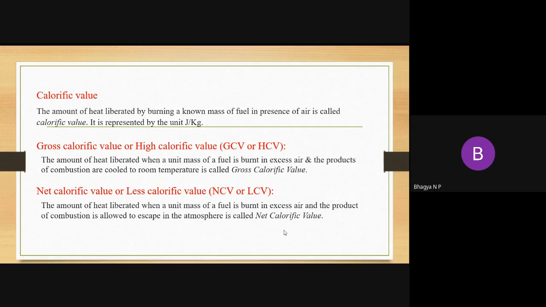So in this case, we are not going to get the latent heat of water value. So here we are able to measure only the amount of heat liberated by the fuel. Then how do we calculate NCV? NCV can be calculated by the formula GCV minus latent heat of steam of water. So this is about the calorific value, GCV and NCV.